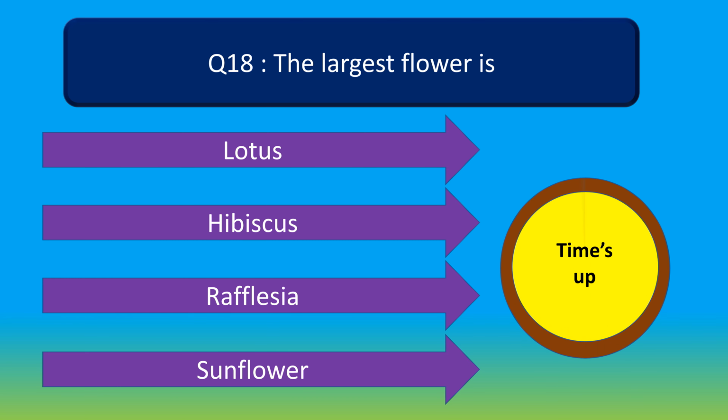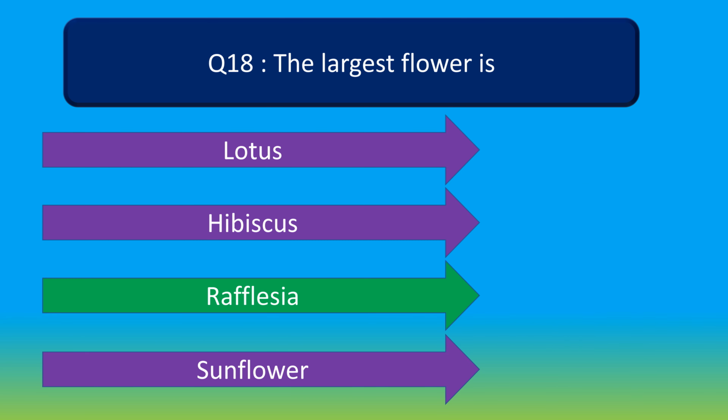Your time is up. And the right answer is rafflesia. The largest flower is rafflesia. Moving to question number 19. Fragmentation is a form of dash. Option A, asexual reproduction. Option B, sexual reproduction. Option C, vegetative propagation. And option D, none of these. Your time starts now.